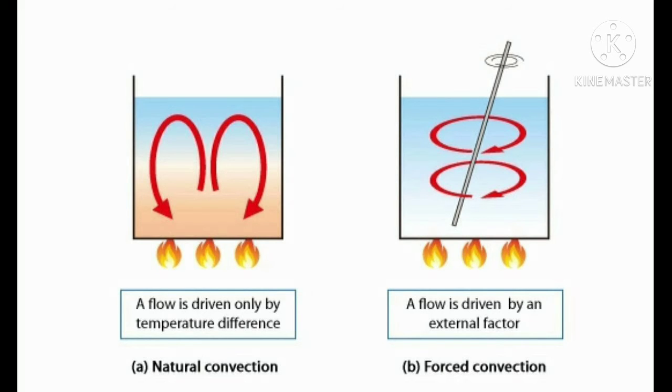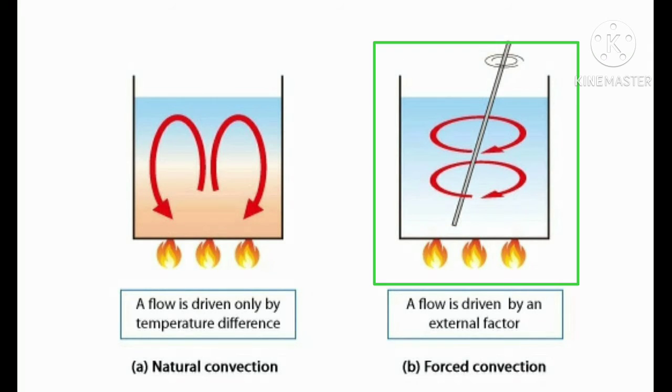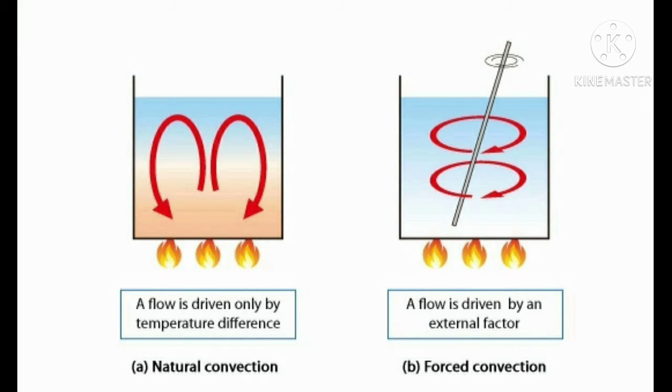Now another type of convection is forced convection. If the molecular motion in the liquid takes place by using any mechanical means like fans or blowers, then such type of convection is called forced convection. Look at the right hand side diagram carefully. In this diagram, the same liquid is heated in a container. But in this container, the motion between the liquid particles takes place by the stirring action of the stirrer. The stirring action produces a mechanical motion, due to which molecular motion takes place in the liquid container, and there is a transfer of heat.